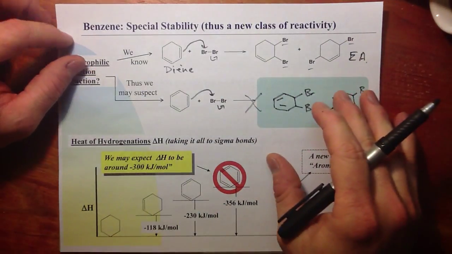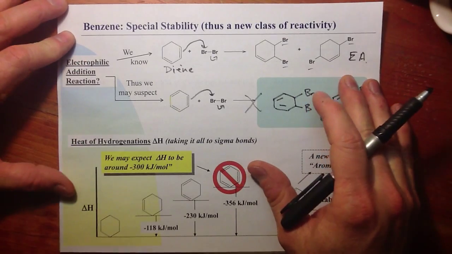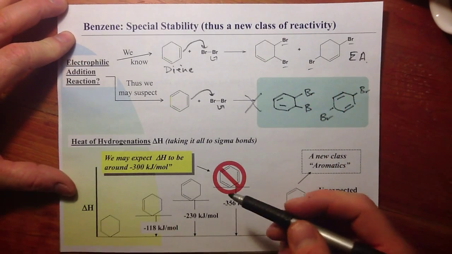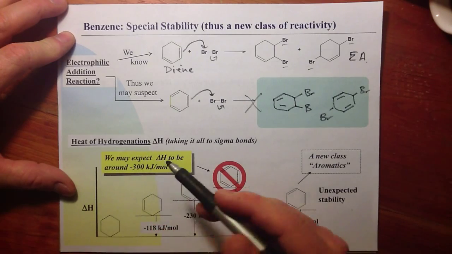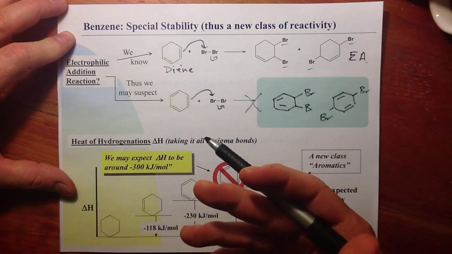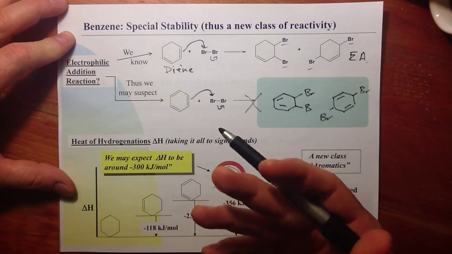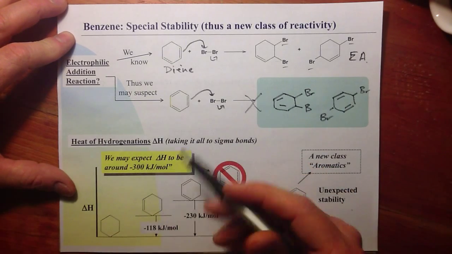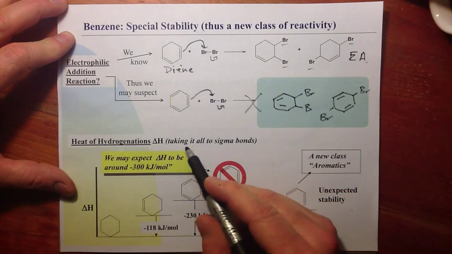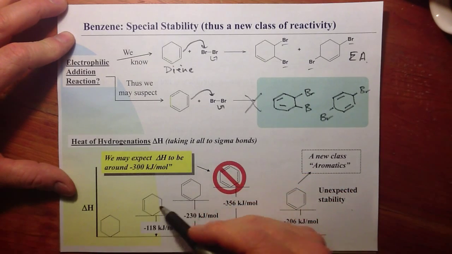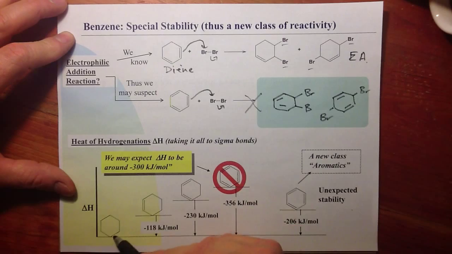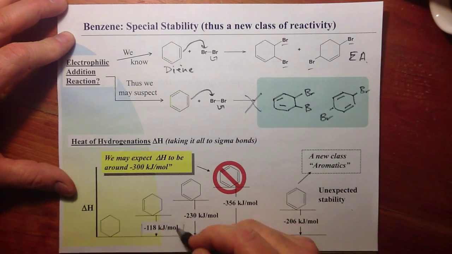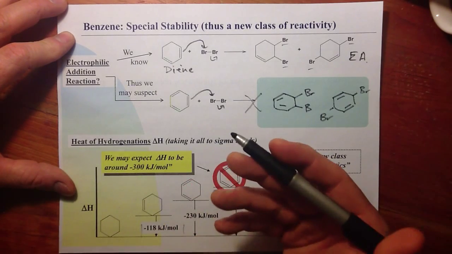Another study that shows this difference in terms of stability is hydrogenation. Hydrogenation means taking and adding hydrogen to the structure to make, in most cases, carbon-hydrogen bonds. So hydrogenation, adding hydrogens, taking all those pi bonds to CH bonds. So heat's given off because we break pi bonds and make sigma bonds.